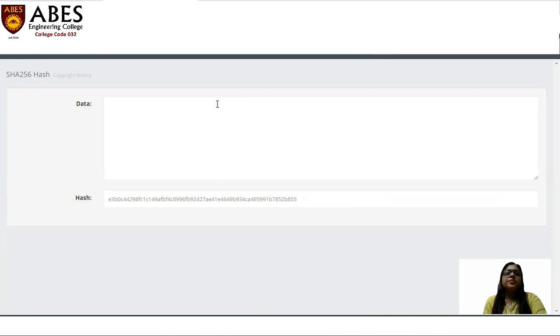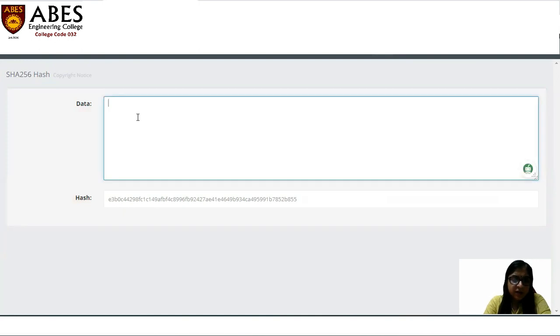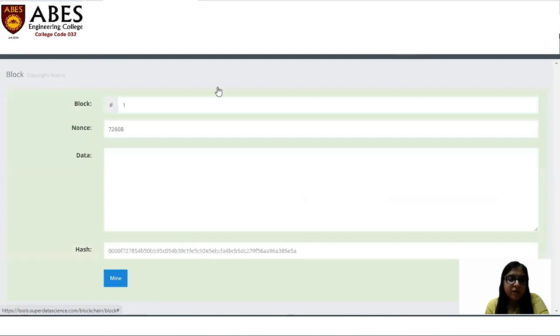So we can understand the concept of hash with the help of these tools. Suppose there is any data, right? And this is the SHA-256 hash. Hash is a one-way function. Suppose I'm just changing one dot in that data, the complete hash will be changed, right? And with the help of hash, we can't recreate the data. So this is the one-way function. So this is the concept of the nonce number. Nonce is a random number which adds with the data and creates leading zeros of the hash, right?